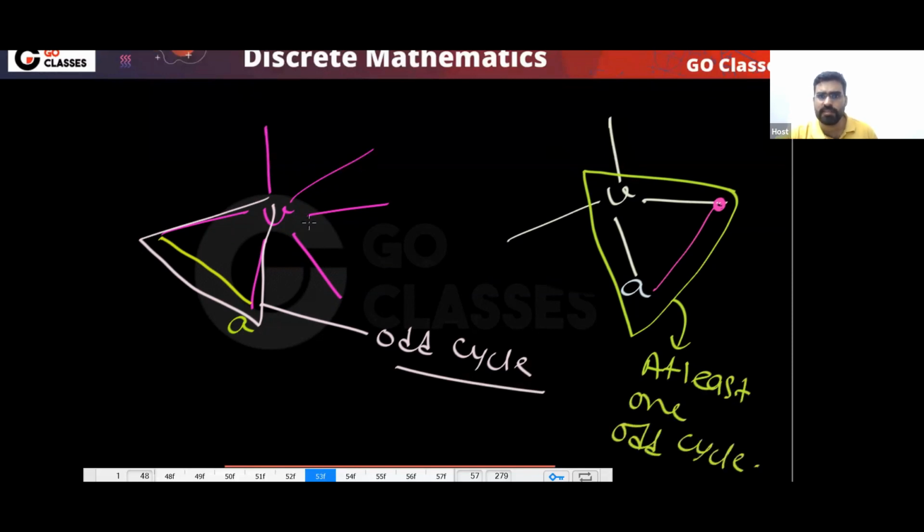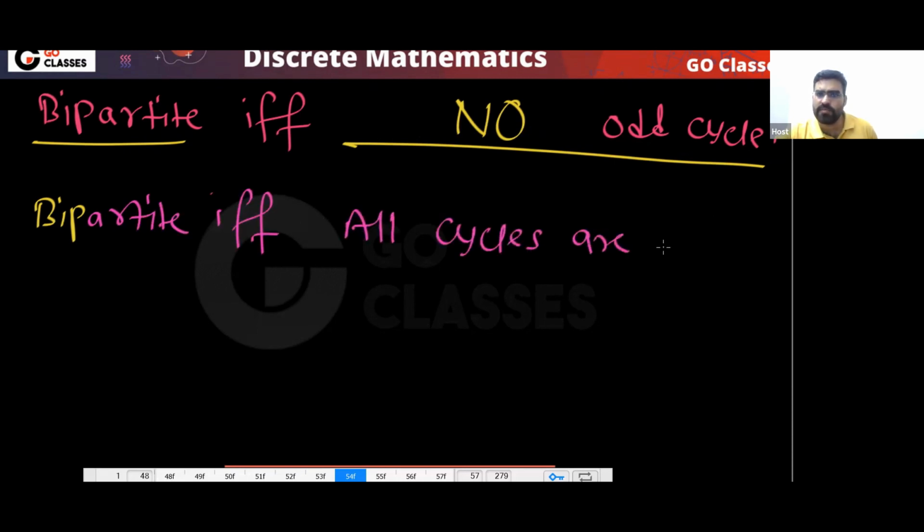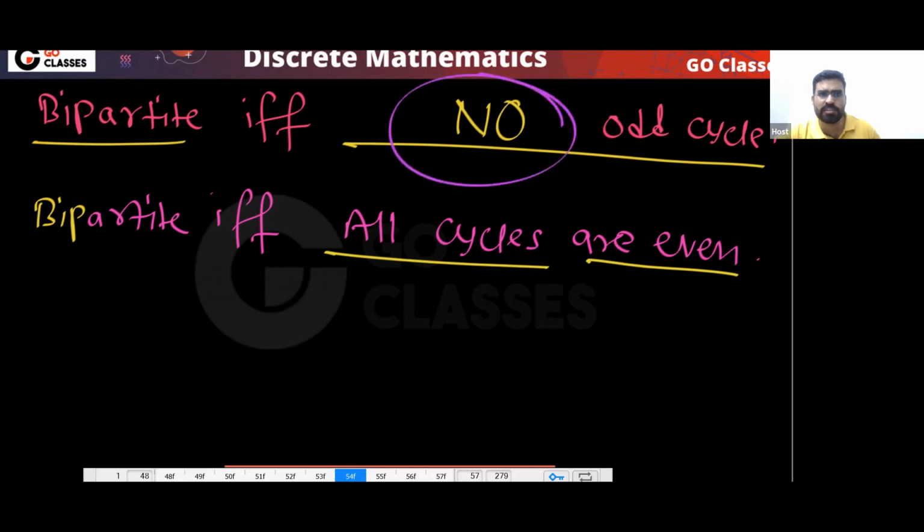And so I can say that this is not bipartite. Is this clear? You know the theorem: a graph is bipartite if and only if all cycles are even cycles. Yes or no? This is the theorem. So bipartite if and only if no odd cycle. I can say bipartite if and only if all cycles are even.